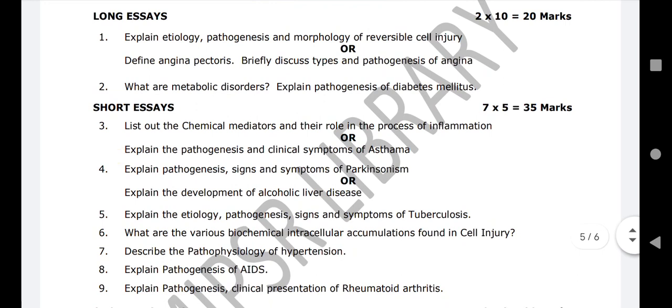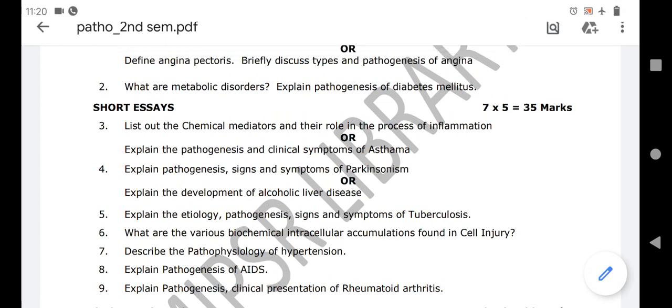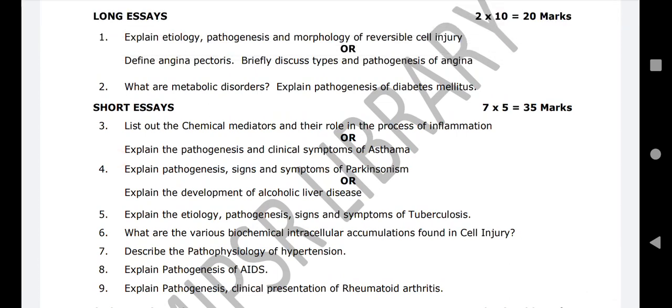Then the next question is the same as it is. For an example, take define angina pectoris. Heart disease. First you have to explain what this angina pectoris is. You have to write some of the causes. Then you see their types. Angina pectoris types, then causes, then symptoms, pathogenesis. Okay, complications, you have to write the complications.